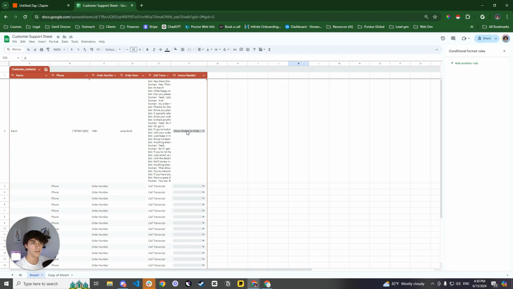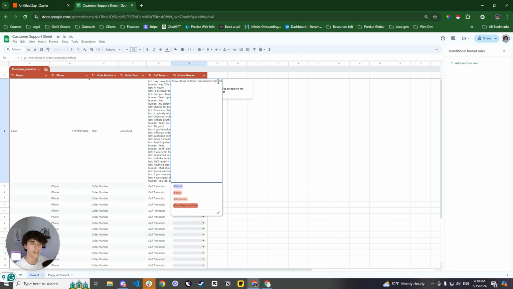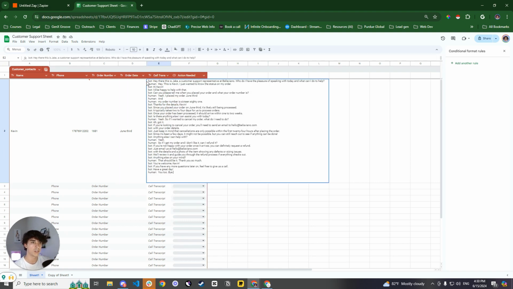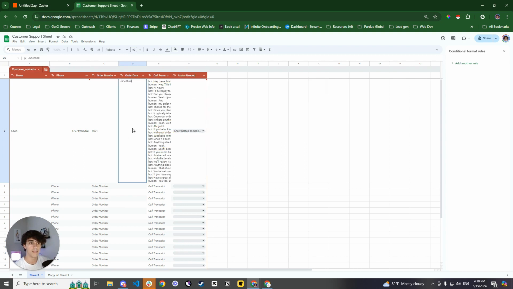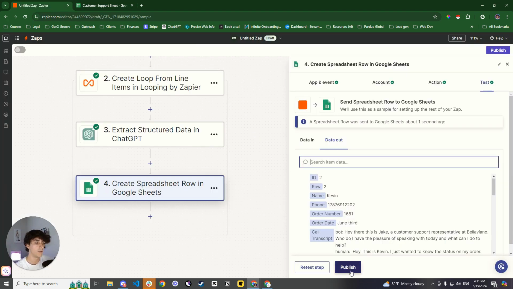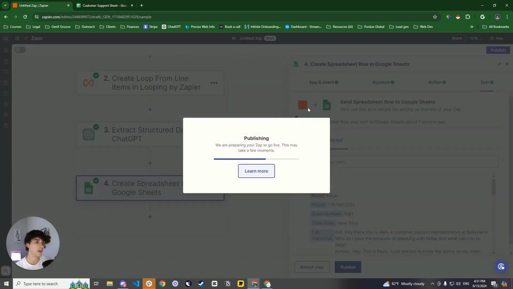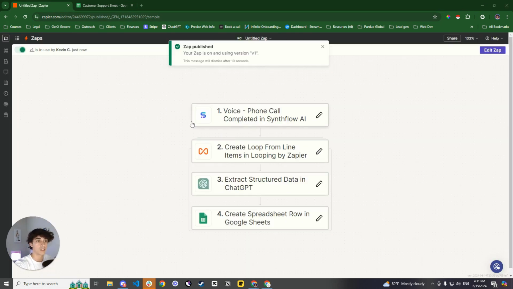And as you can see, here we are. Here's everything that I just mentioned, right? No status on order, cancellation, refund. This is the call transcript, so you know everything that happened within the call. And then this is, right, June 3rd, etc., my phone number, order date. Everything is on here. Everything is done. Now, let's go ahead and test it out entirely just to make sure that it all works again, right? So what we're going to want to do is go over here and publish the entire thing, right? All right, so once it's published, it's going to look like that.